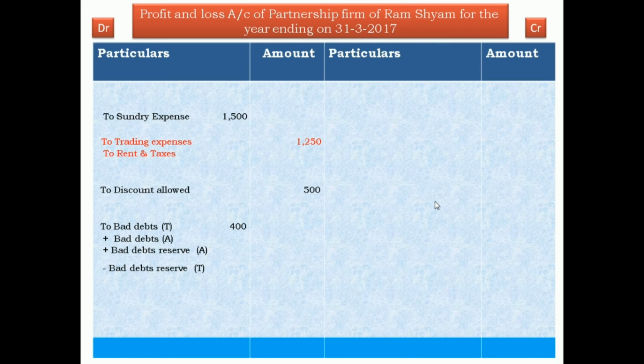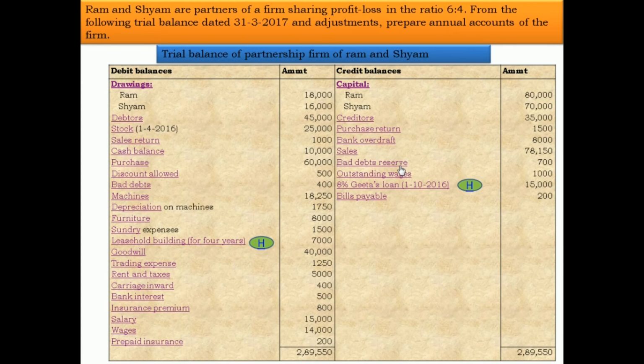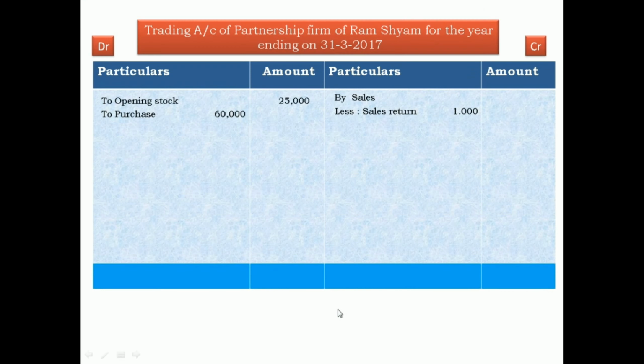Now next, rent and tax. There is an adjustment, outstanding rent and tax, therefore inner column 5,000. Now carriage inward. Carriage inward is a purchase related expense. Therefore, trading account debit side, write down carriage inward 400. Carriage inward is a trading expense, a purchase related expense. Therefore, debit side of trading account 400.